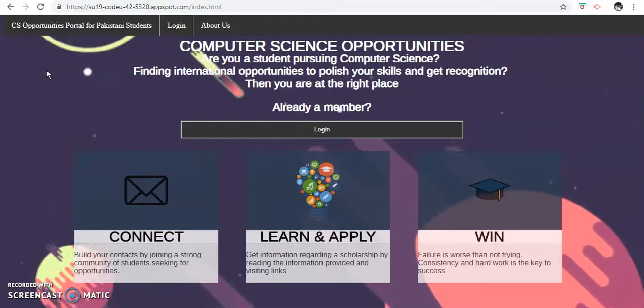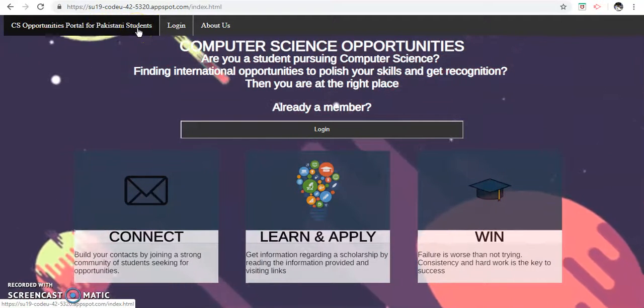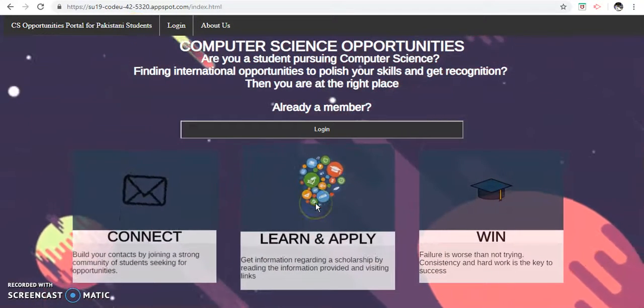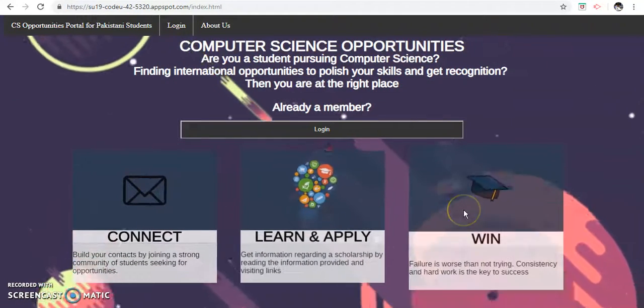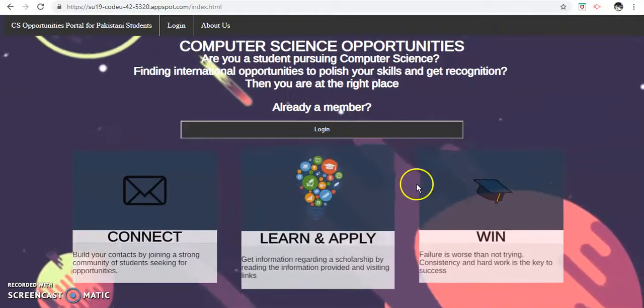Everybody. The name of our website is Computer Science Opportunities Portal for undergraduate Pakistani students. Pakistani students can connect with each other, they can learn and apply to different scholarships, and they can definitely win those scholarships by interacting with each other and giving each other valuable tips.